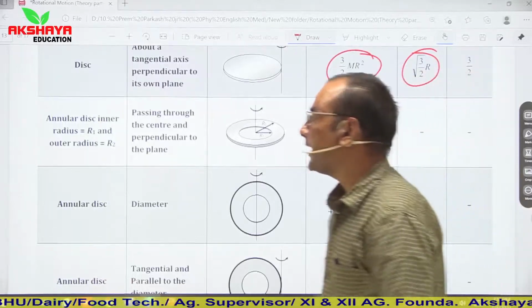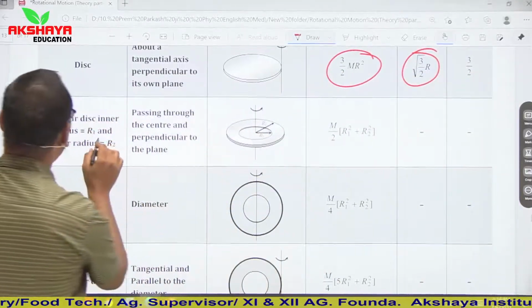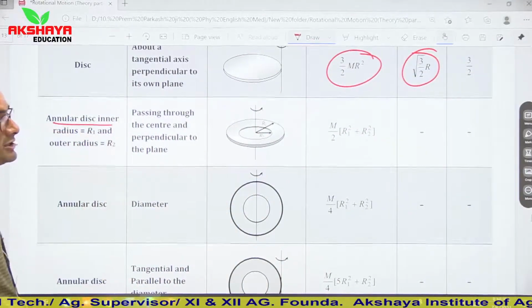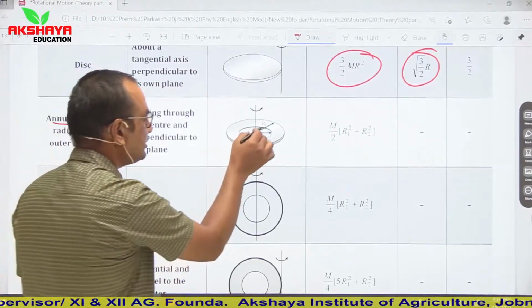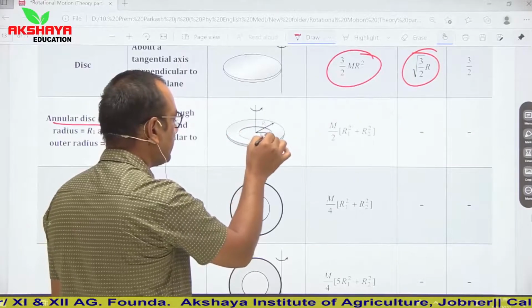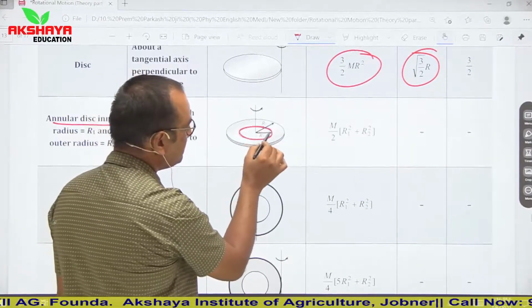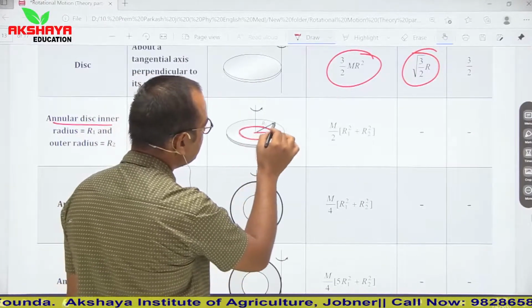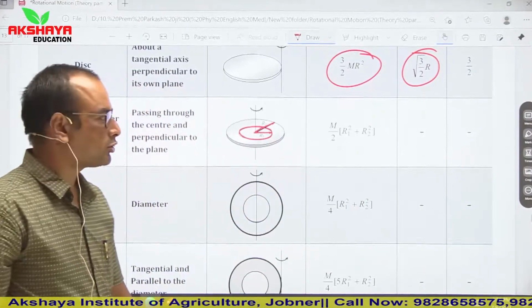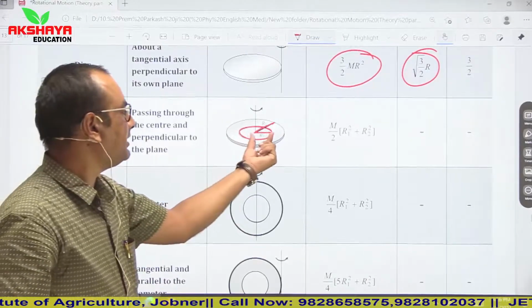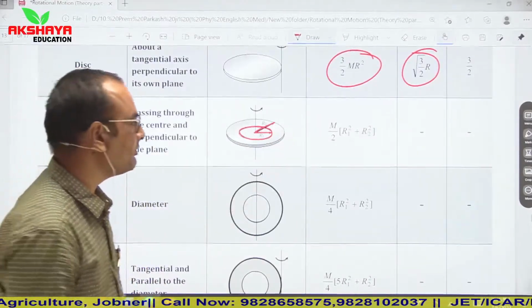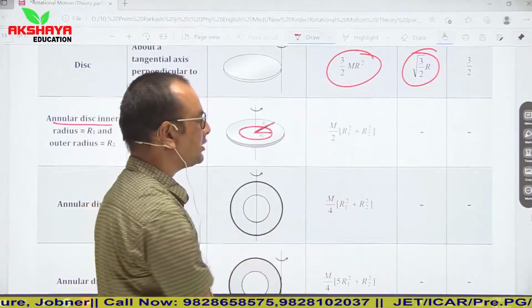Similarly, you can calculate, like here you are given an annular disc. Annular disc means which is hollow from in between. So this portion is hollow, and this represents inner radius and this represents outer radius. The concept is same. Here we are having inner and outer radii, so we will simply use R1 square plus R2 square.